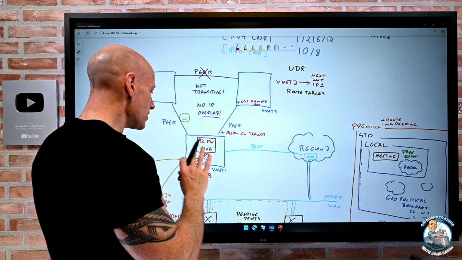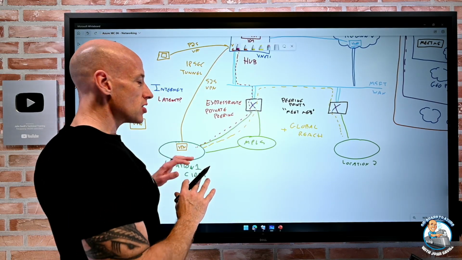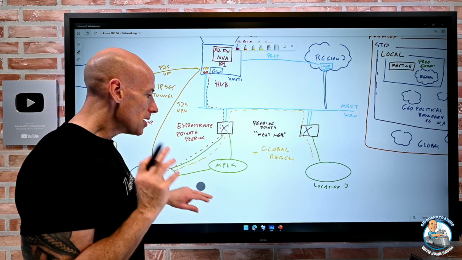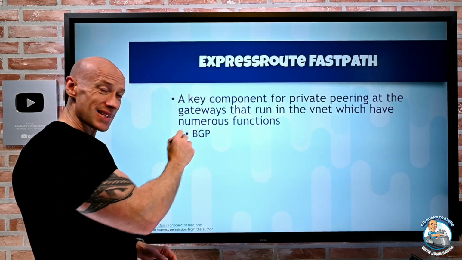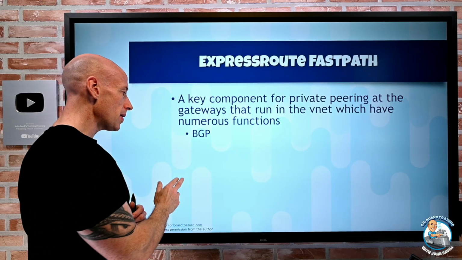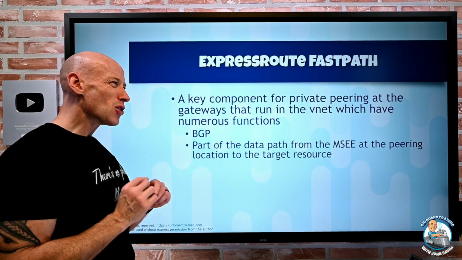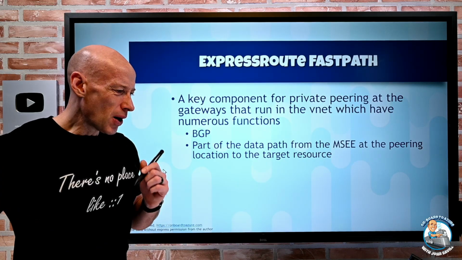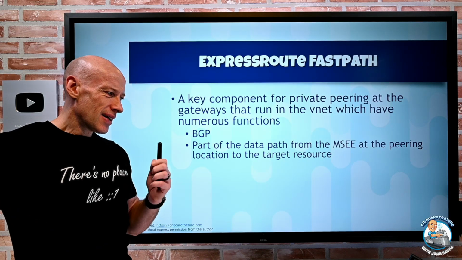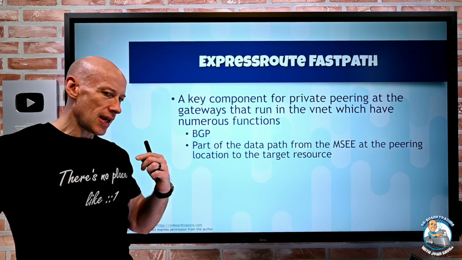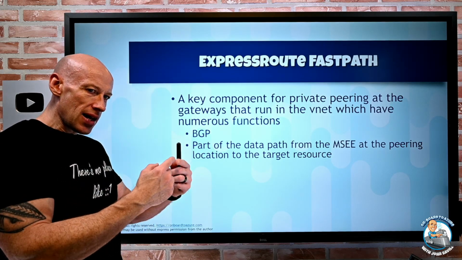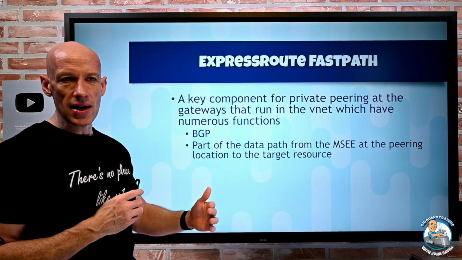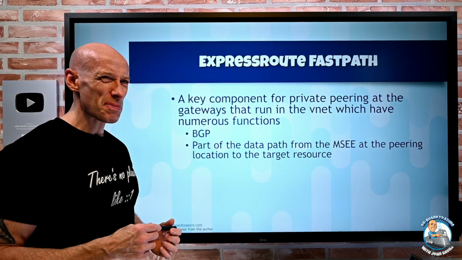So there's tons of amazing, clever, cool stuff. There's just so much, it becomes impossible to try and cover all of it in one video. But the point is, it does that. The gateway is responsible for BGP, but it's also part of the data path. So as part of the data path, the traffic actually goes via the gateway to then get to whatever the target VM is, or maybe over some peered connection.